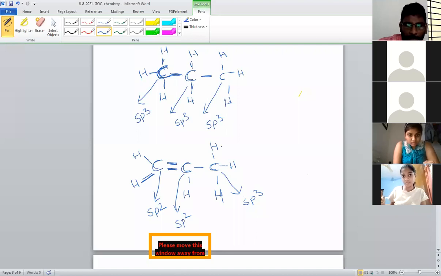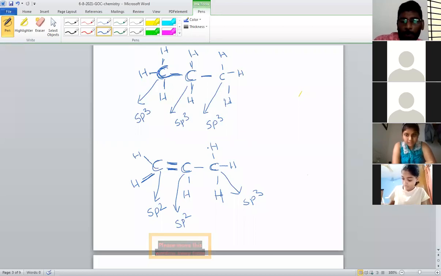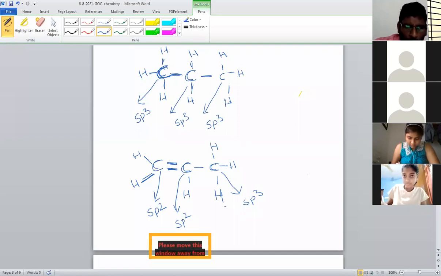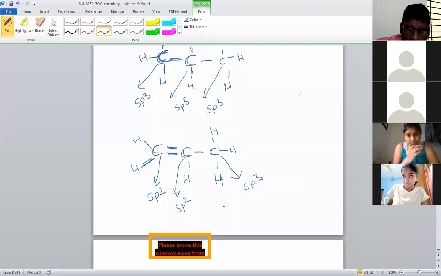So it doesn't mean in a molecule all carbons have the same hybridization. Different carbons, different hybridizations are possible. That's why in this molecule sp2 is present, sp3 is also present. It depends on which bonds are present on carbon. We can write the hybridization.